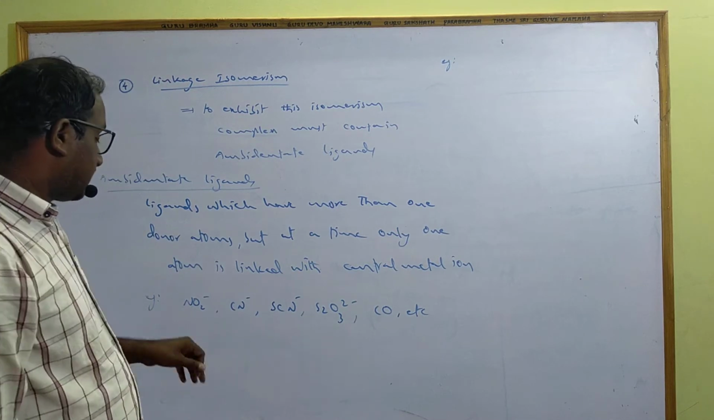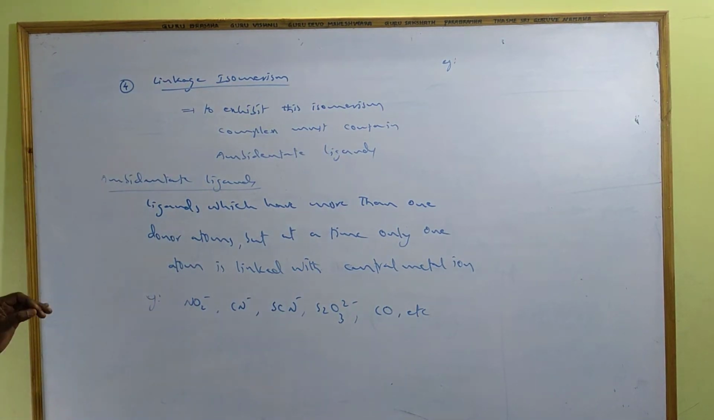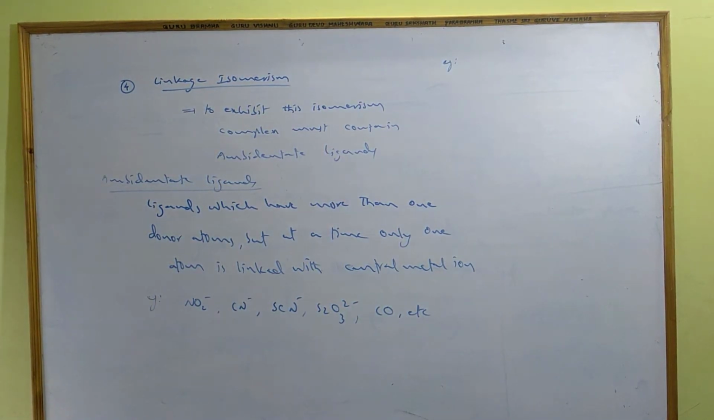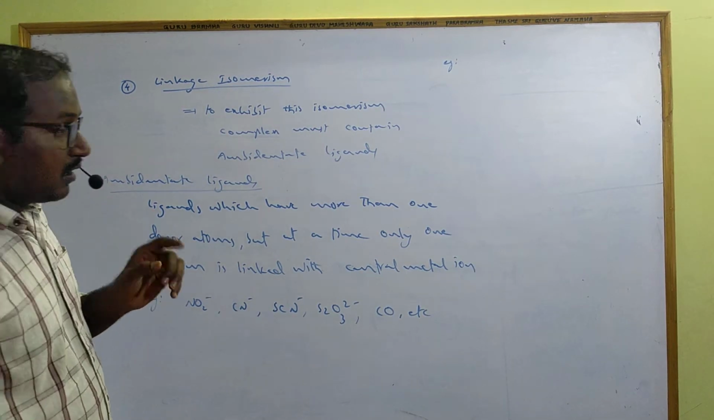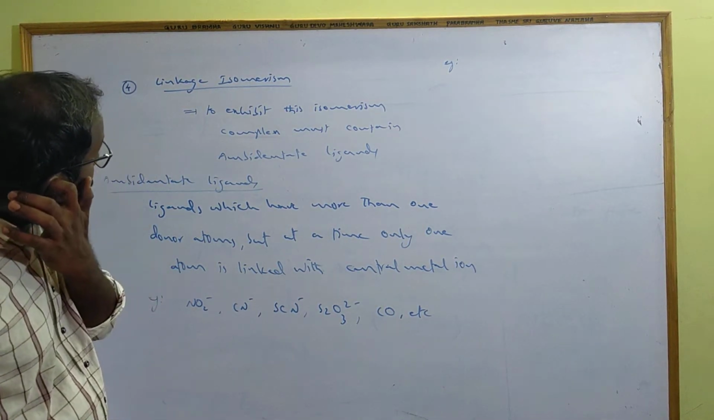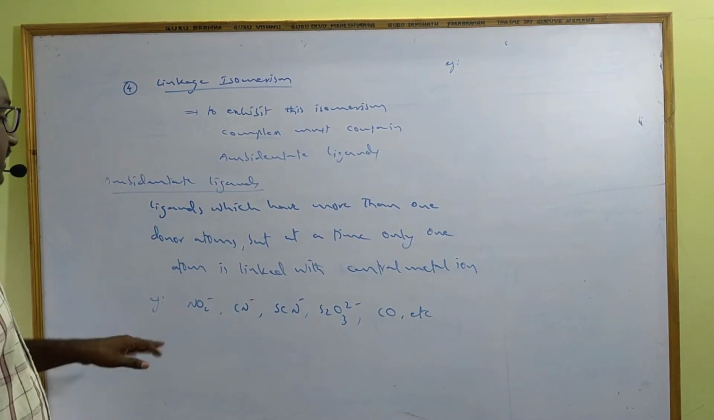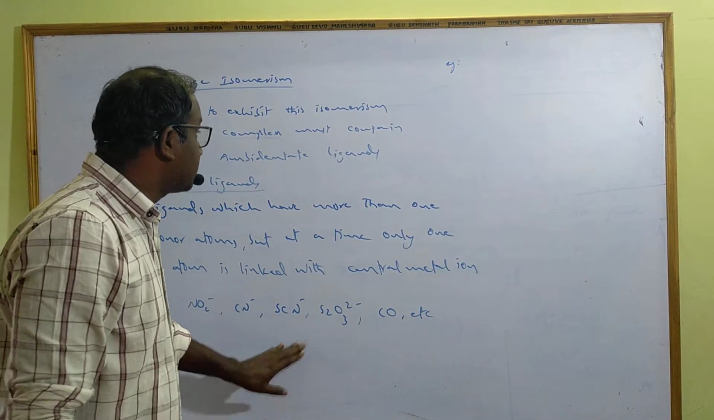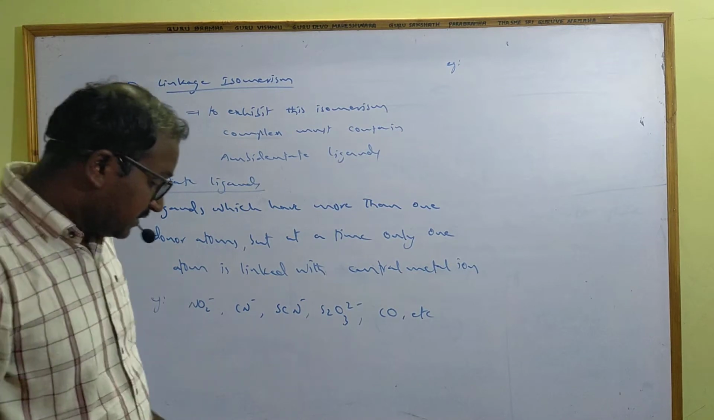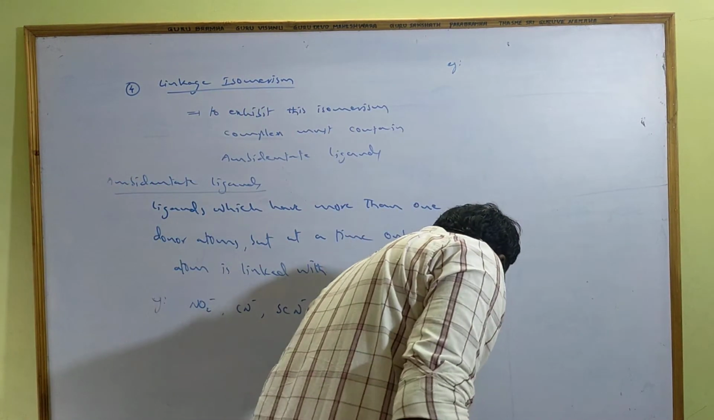It means more than one atom can donate the electron pair, but at a time only one atom gives the electron pair to the central metal ion. Both the atoms cannot give electron pairs at a time. So only one atom gives. That's why we call it ambidentate. If these ligands are present in the complex, they show linkage isomerism. For that, let me take an example.